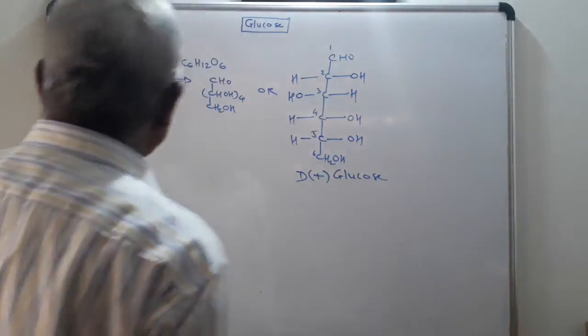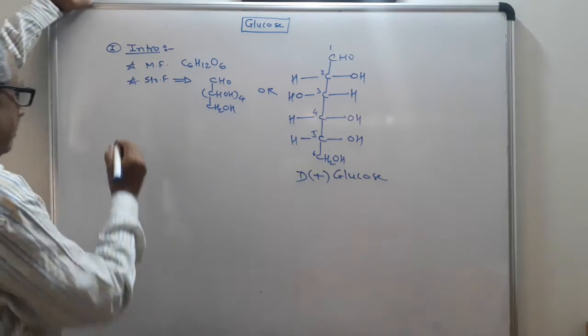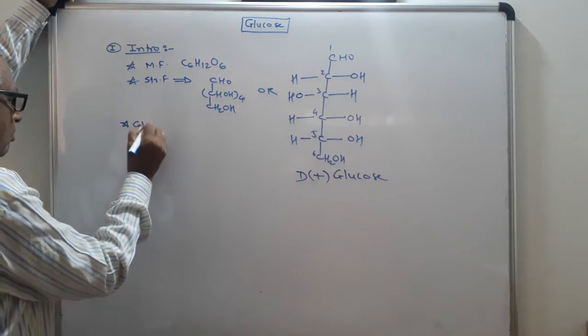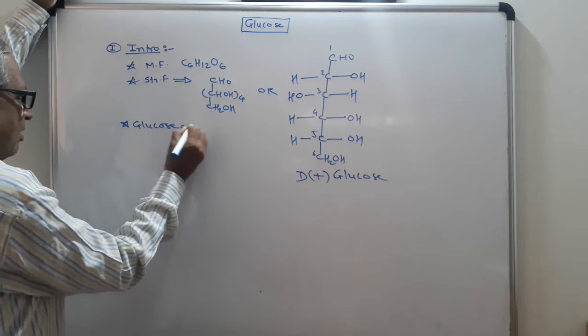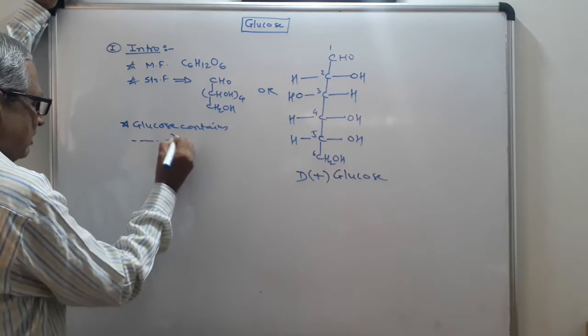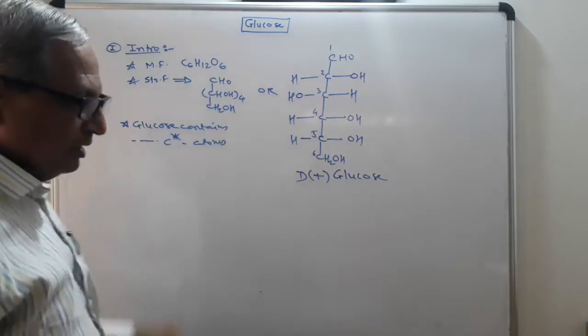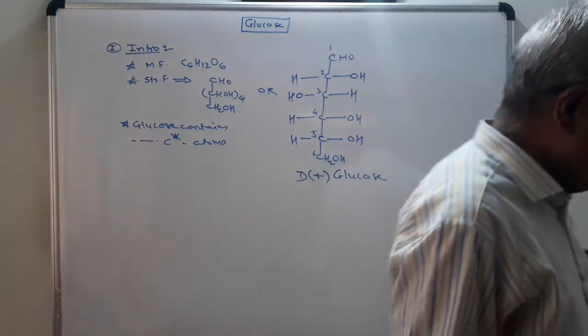Then next question. Glucose contains dash dash asymmetric carbon atoms. You know the meaning of the term asymmetric carbon atom?